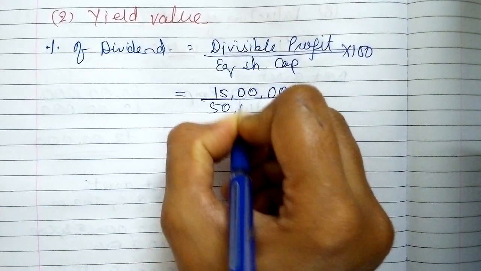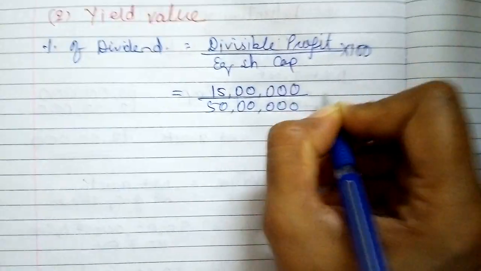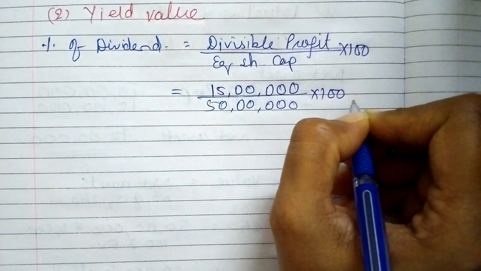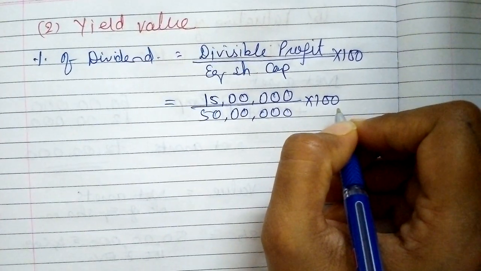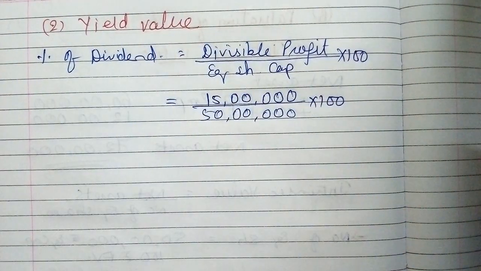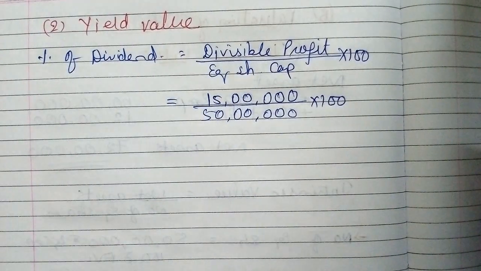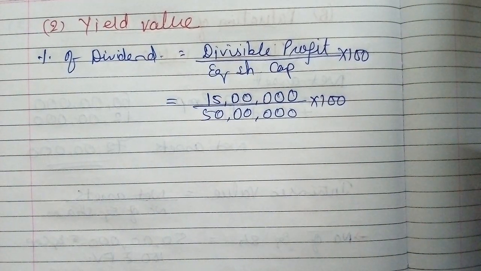Equity share capital is 50 lakhs, right, into 100. Mind well girls, in all the examples it won't be equal. In all examples it won't happen that the average adjusted profit is the divisible profit, right?